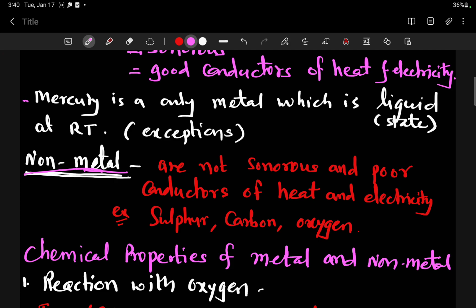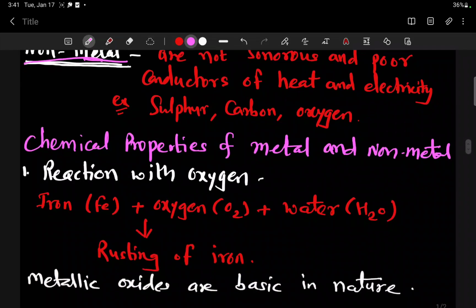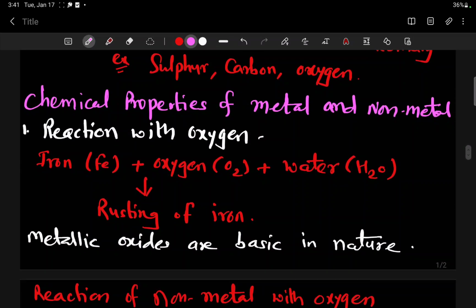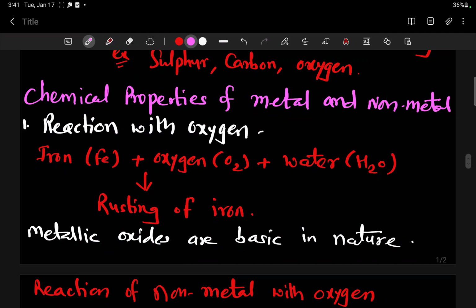The families containing non-metals include the carbon family, the nitrogen family, the oxygen family, the halogen family, the noble gases, and hydrogen. These are the physical properties of non-metals.